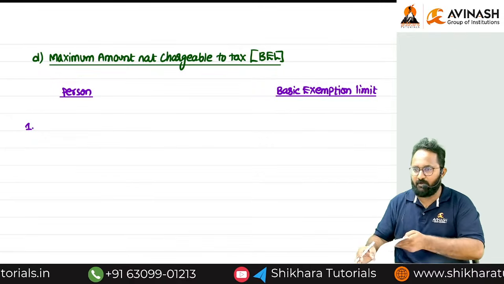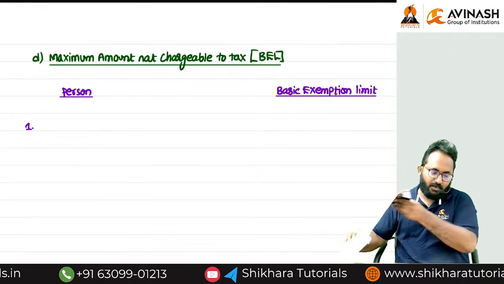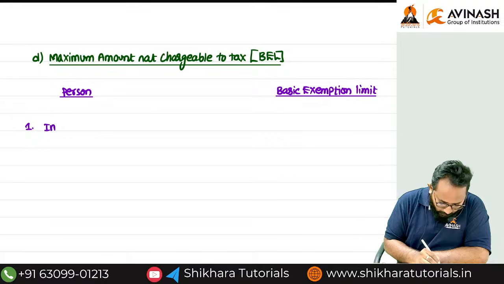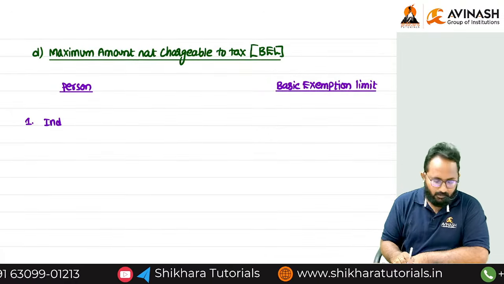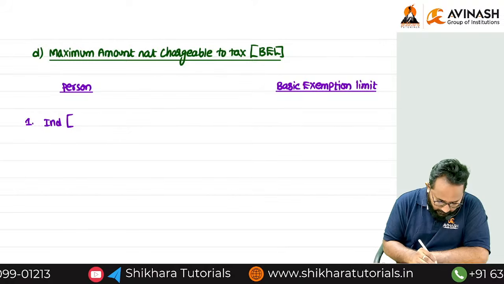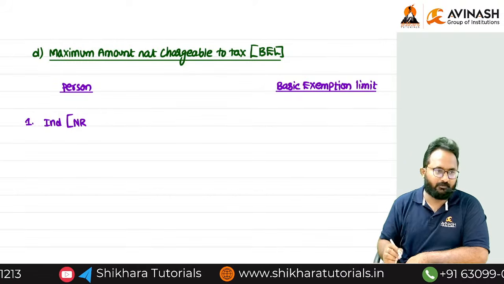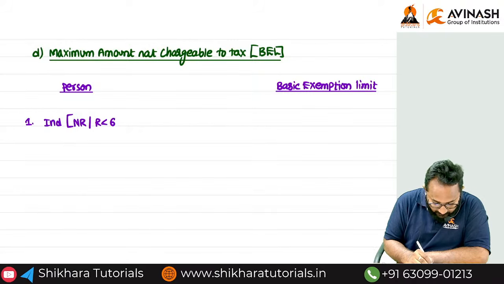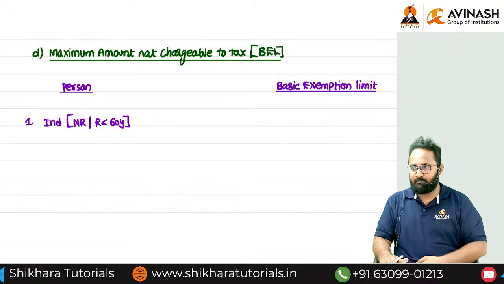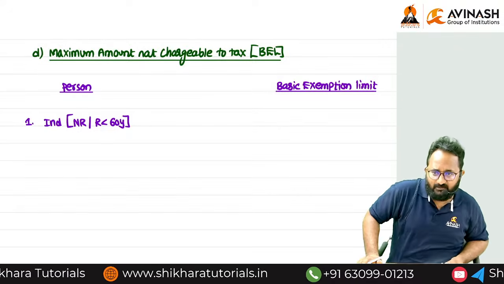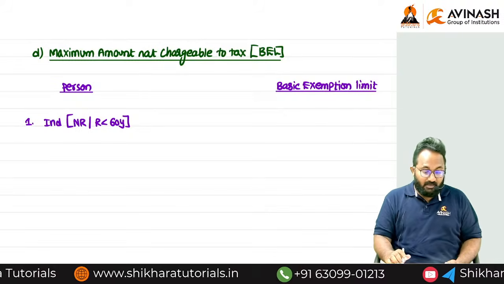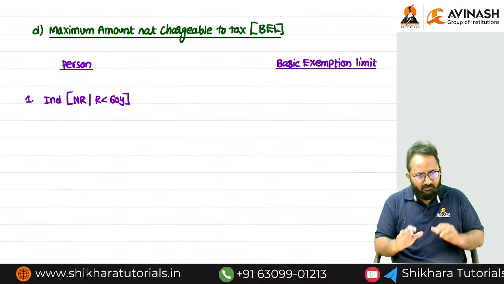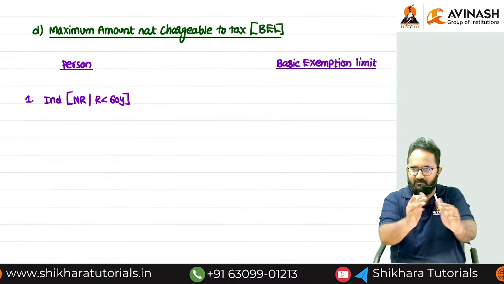Individual. Next, for the individual, we want to know whether he is a non-resident individual, or if he is a resident, whether he is less than 60 years of age. Non-resident, irrespective of age, is always in the first category. If he is a resident, less than how many years? 60 years. Okay.